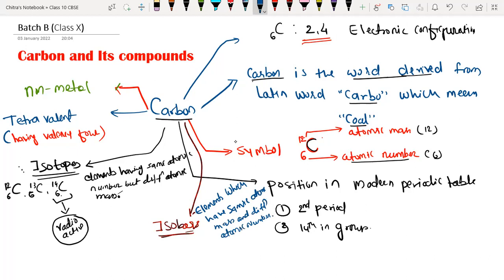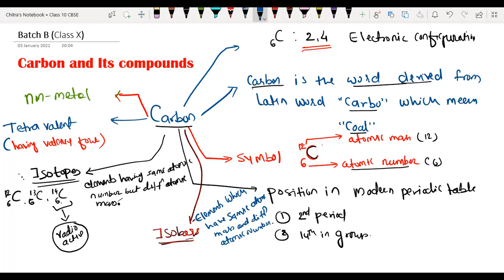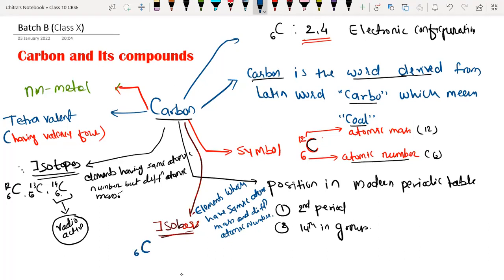I'm just giving you a short description of isotopes and isobars here. We will understand that in detail later on. I'm just giving you a brief introduction of the carbon atom. Carbon has isobars here. Carbon-14: atomic number is 6 and atomic mass is 14. And nitrogen has atomic number 7 but atomic mass 14. So see here, carbon and nitrogen have the same atomic mass but different atomic number. That means these are isobars. Everyone understood? Yes, sir.